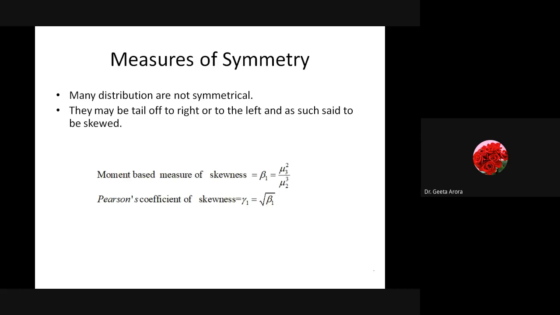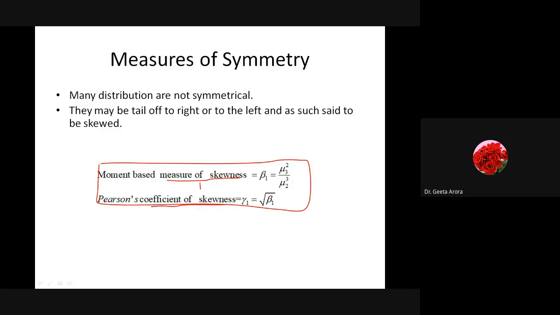Again, as we have said, many distributions are not symmetric. And if the left or right tail is much longer as compared to the other one, it is said to be skewed. Now these are the formulas that we have talked about: the moment-based measure of skewness beta 1, and the coefficient of skewness gamma 1.